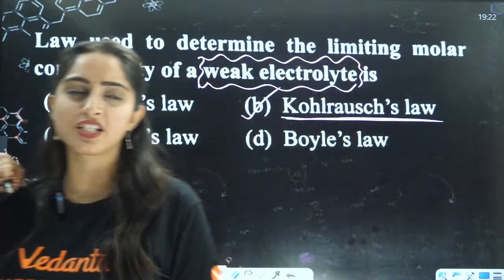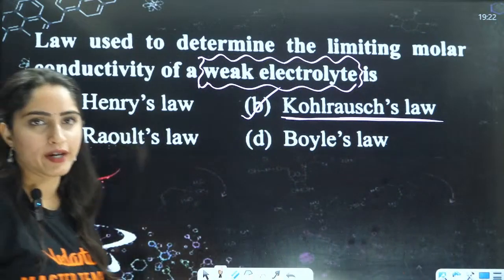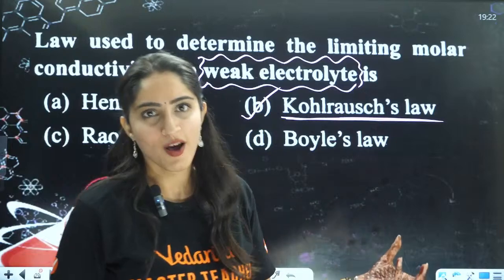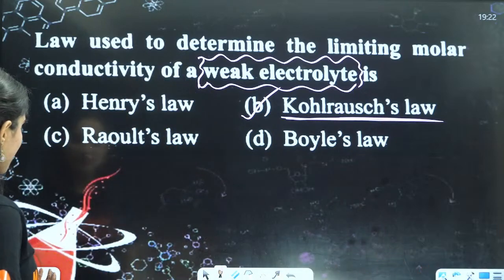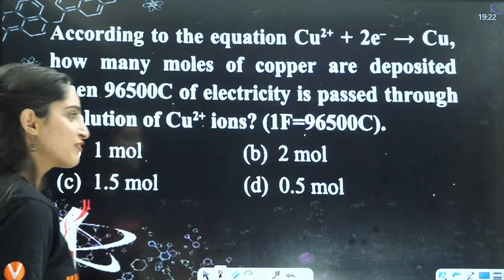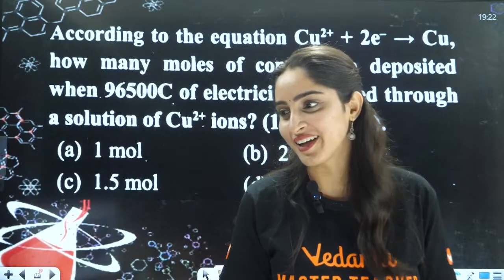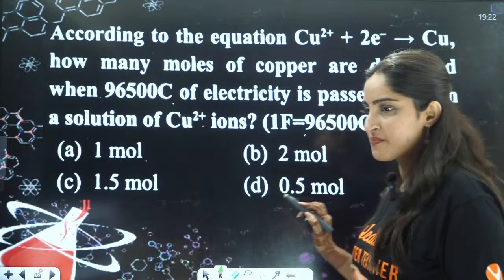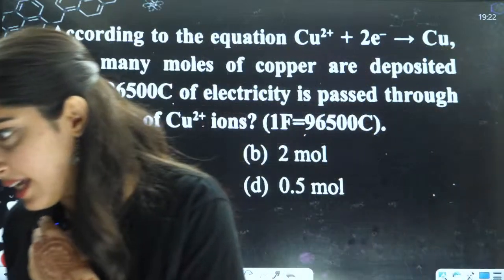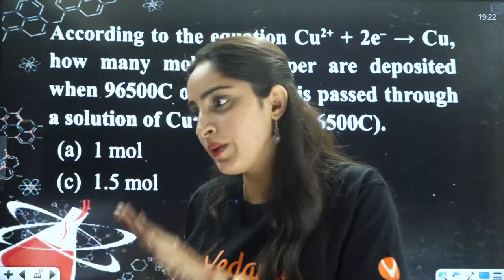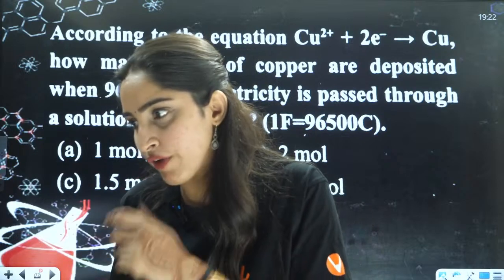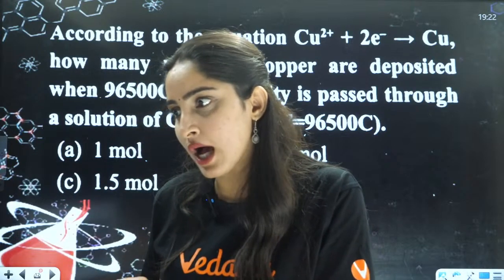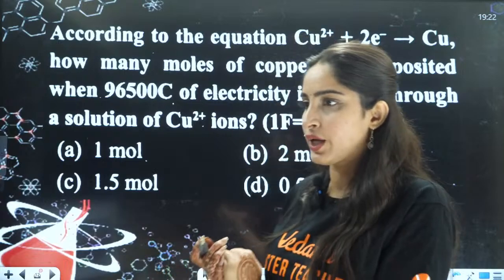Okay, the pronunciations are different. People pronounce it differently. So I pronounce it as Kohlrausch law, right? It's a very weird name, right? Do you agree? It's a weird name, ma'am. Yes, it is a very weird name. Yeah, these foreign people, they have very weird names. Yeah, isn't it? Yes. Very good. B, very good Arjun, very good Rohan, Pooja, Syed, very good.